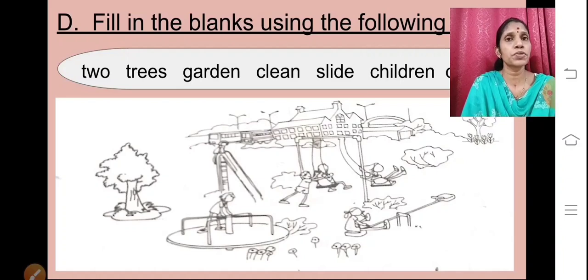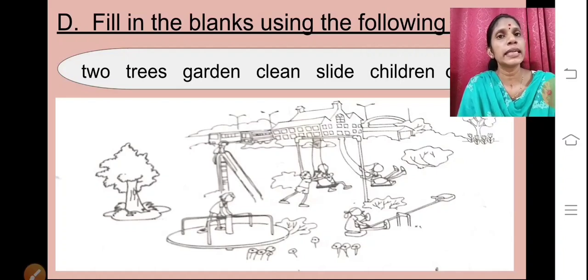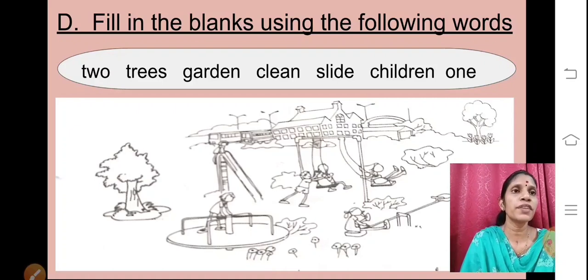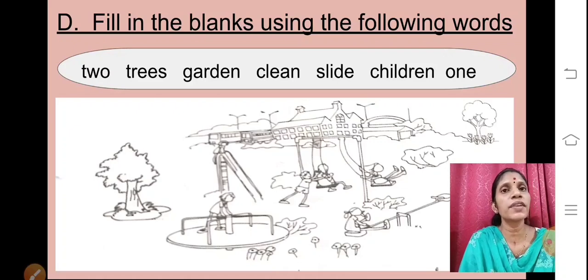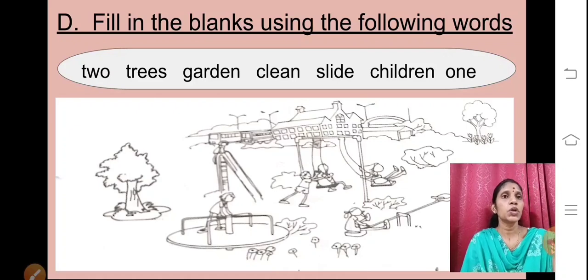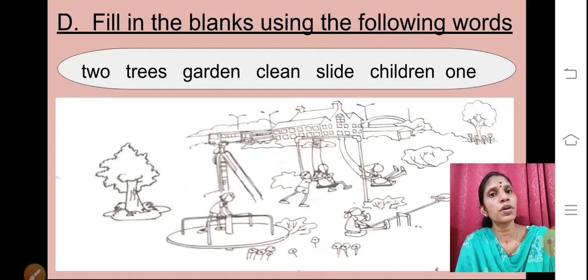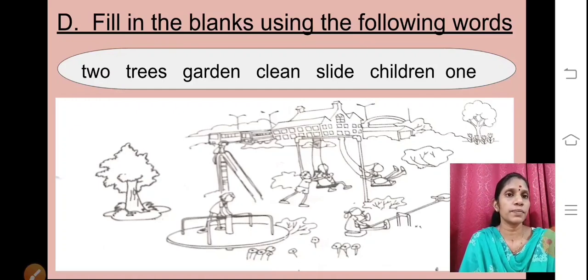Now we are supposed to do sub-question D. I will read the question. Fill in the blanks using the following words. Again you can see words are given above the picture.